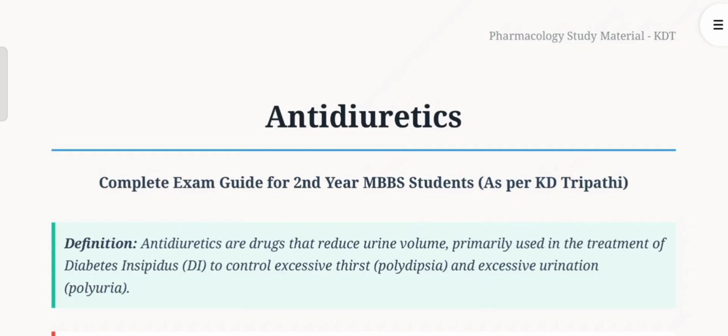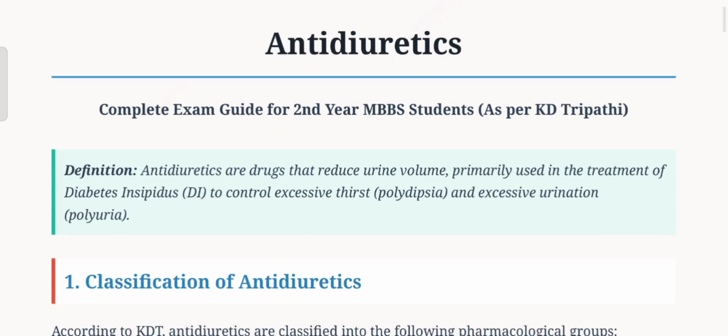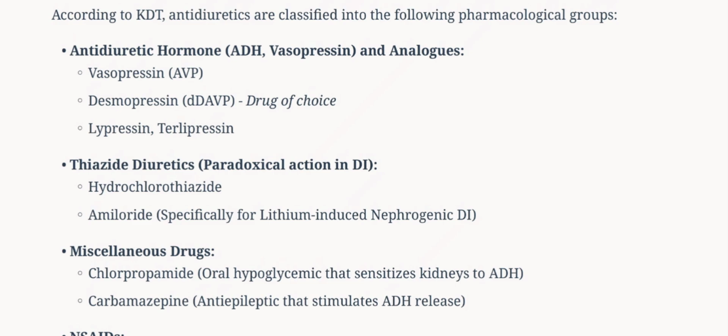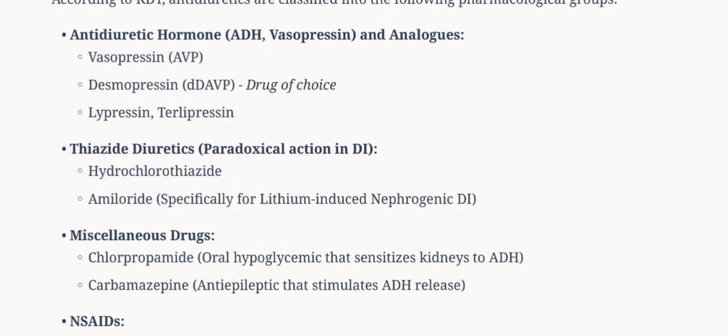Today we are learning about antidiuretics. Antidiuretics are drugs that reduce urine volume, primarily used in the treatment of diabetes insipidus to control excessive thirst and excessive urination. Classified into mainly three groups: antidiuretic hormone and analogs, thiazide diuretics, and miscellaneous drugs.